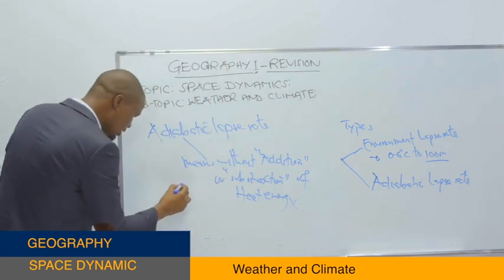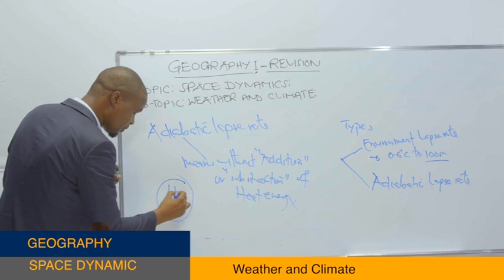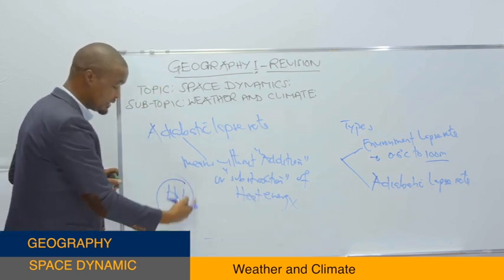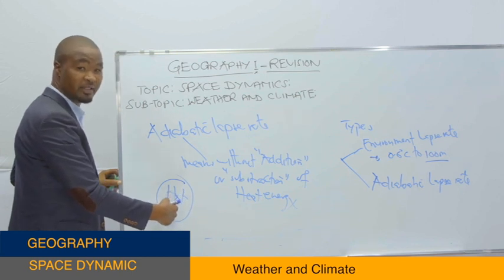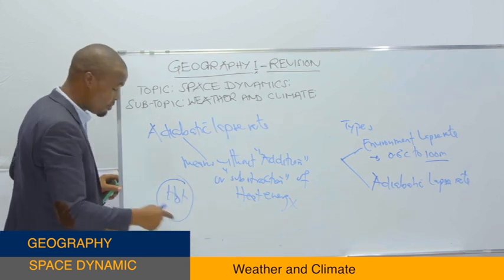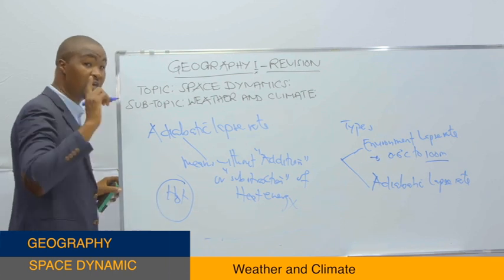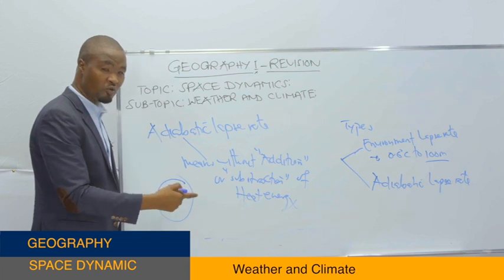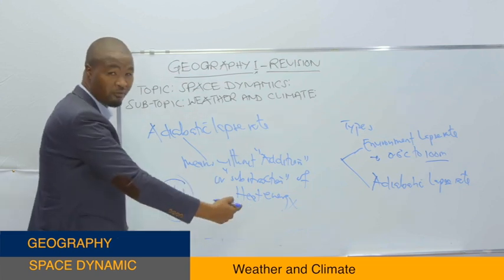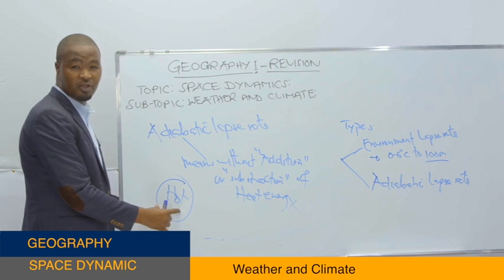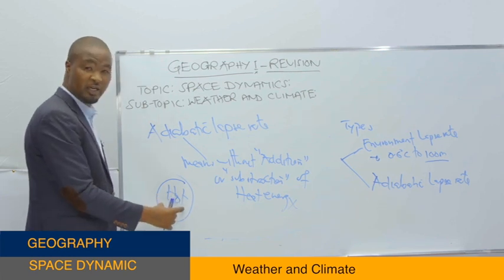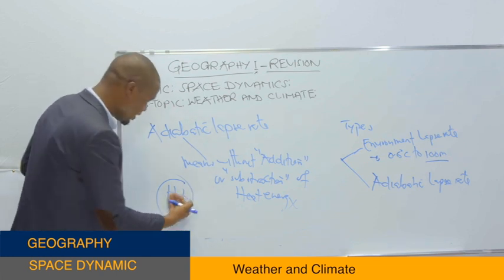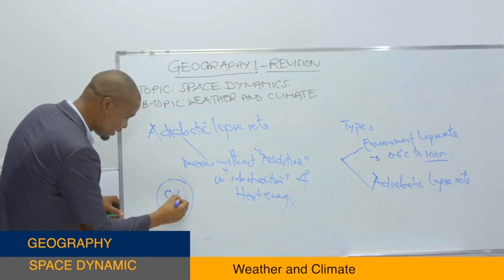Look here, this area is hot. We didn't subtract heat in order for the area to change to cool. That is adiabatic, without subtraction of heat energy. Because if this area is hot, in order for it to be cool, we need to subtract, to remove the heat. So we didn't remove the heat, but the temperature of the area changed to cold.